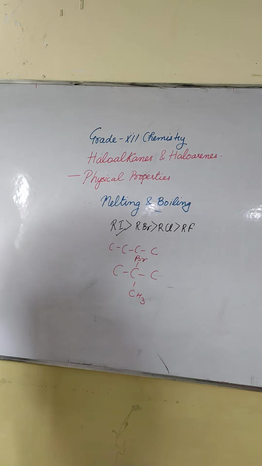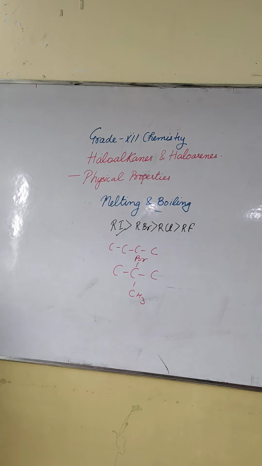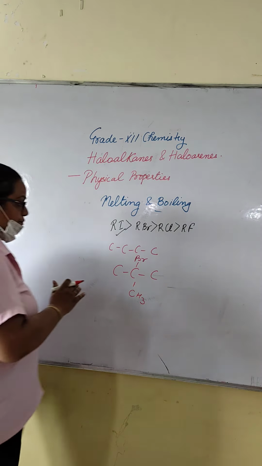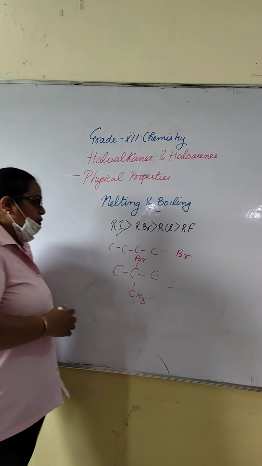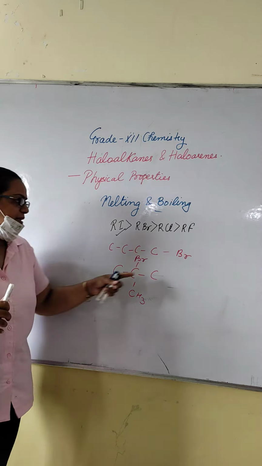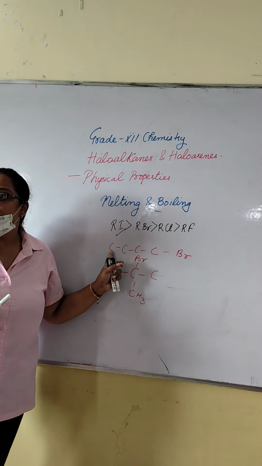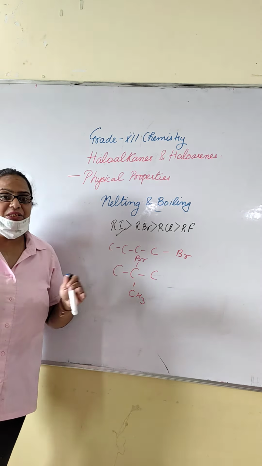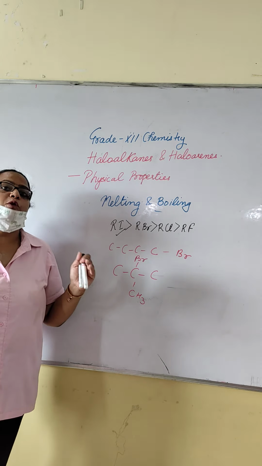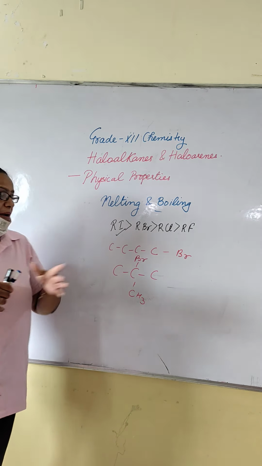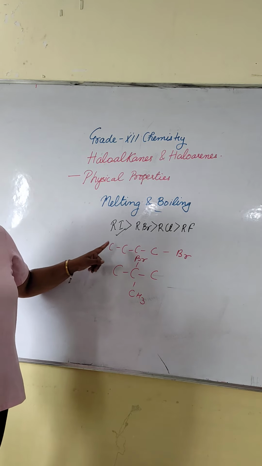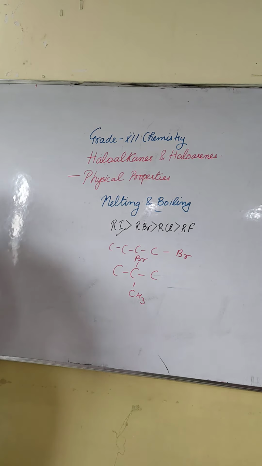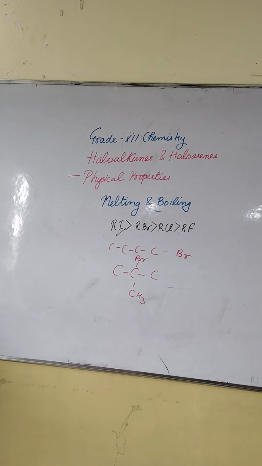My dear students, as the branching increases, melting and boiling point decreases, because this is a symmetrical fit in the structure. So with the increase in branching, the melting and boiling point decreases.